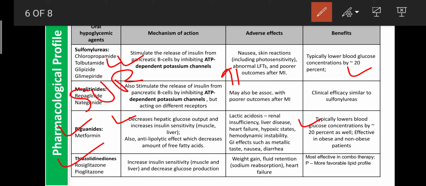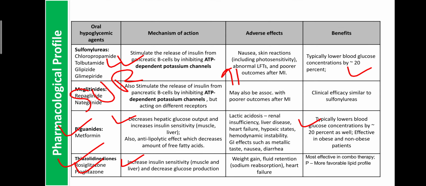These enhance the sensitivity to insulin in muscle and liver cells and decrease the production of glucose. Regarding ADRs, they can cause weight gain, fluid retention, as well as sodium reabsorption, and they can cause heart failure. These drugs are used along with the above drugs. They are favorable for the lipid profile. If any patient has high lipids in the blood, you can prefer these drugs. They can correct the lipid profile as well as control the high blood sugar level.